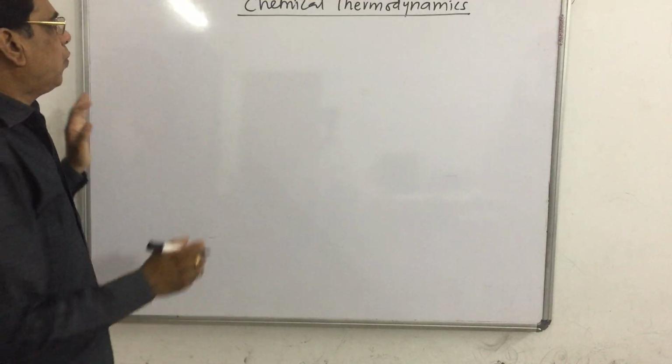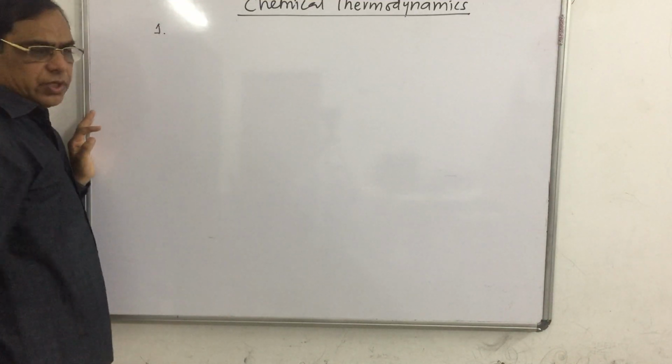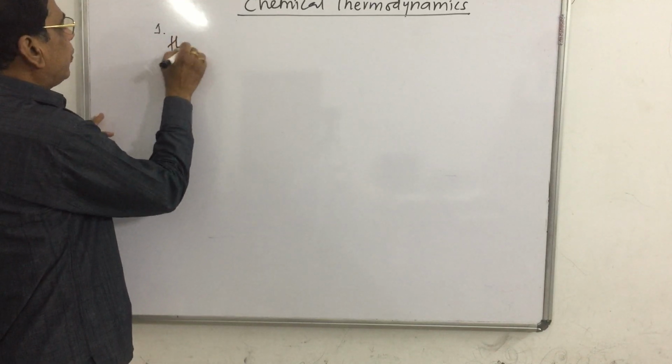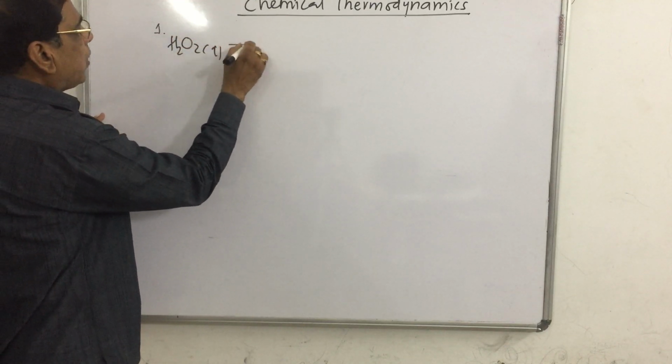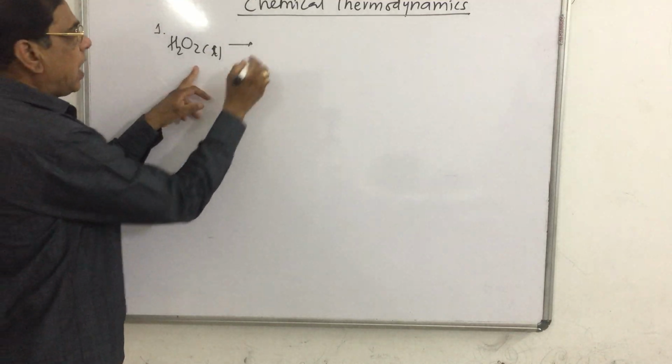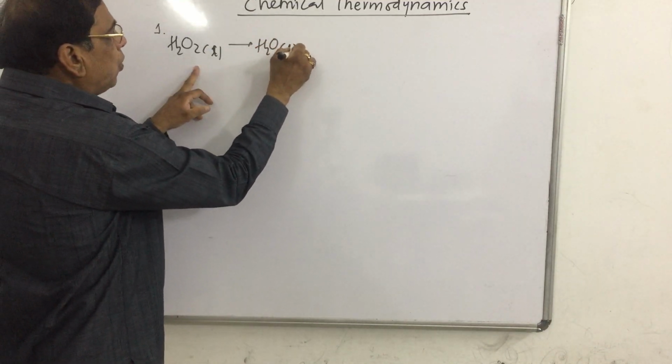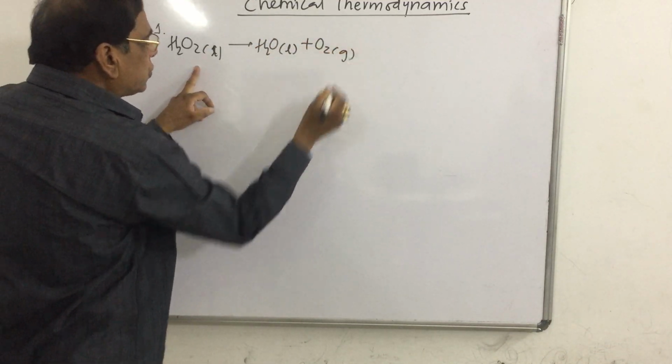Consider the example of decomposition of hydrogen peroxide into water and oxygen.